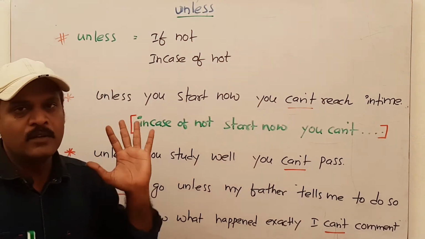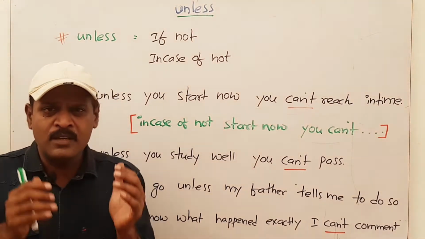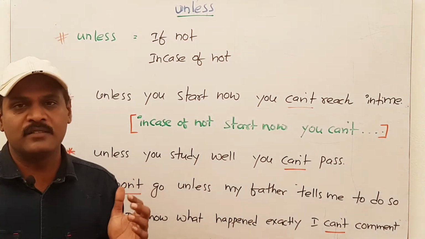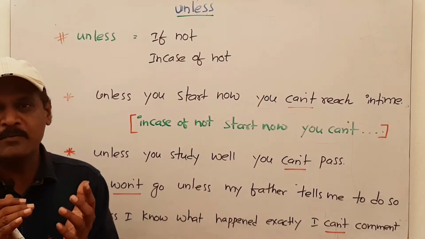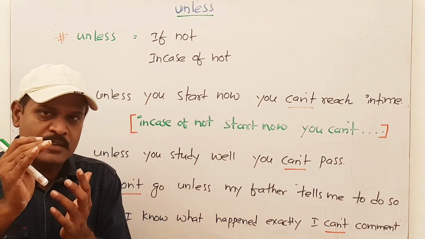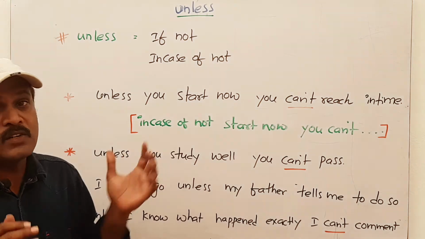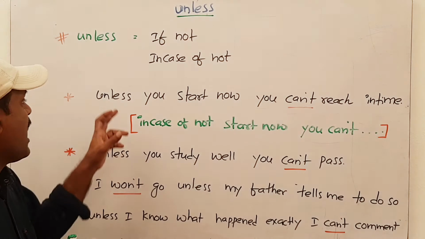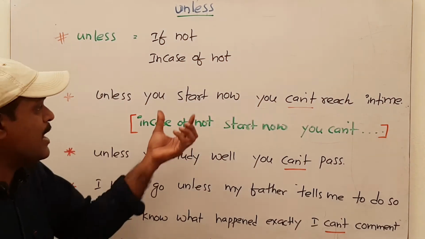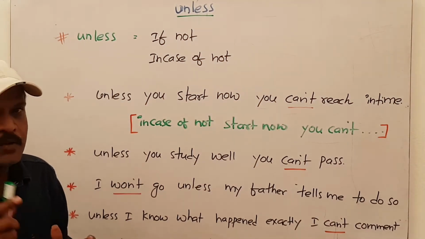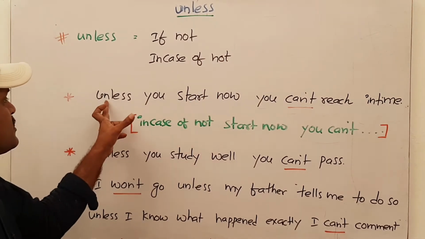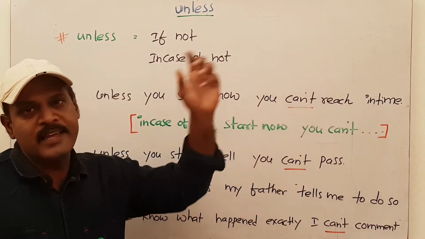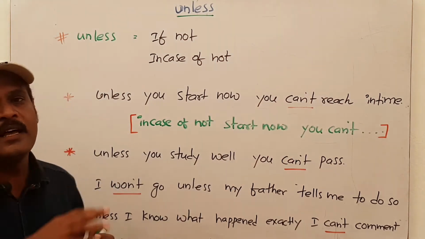Okay, the second point is unless tells only present and future, not past. Something is going to happen in the future, including the present, not the past. That is the second point. The third point is that usually we use unless along with a positive sentence. You see, you start now is a positive sentence. We use unless along with a positive sentence, and the other part, you can't reach in time, has can't, which is negative.